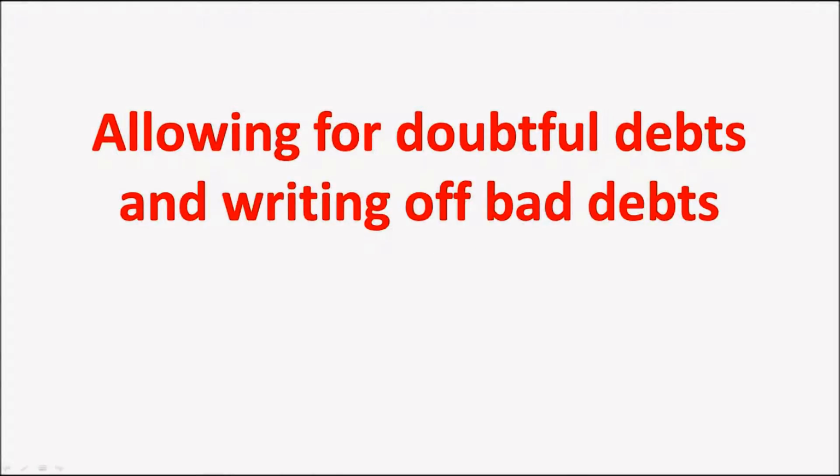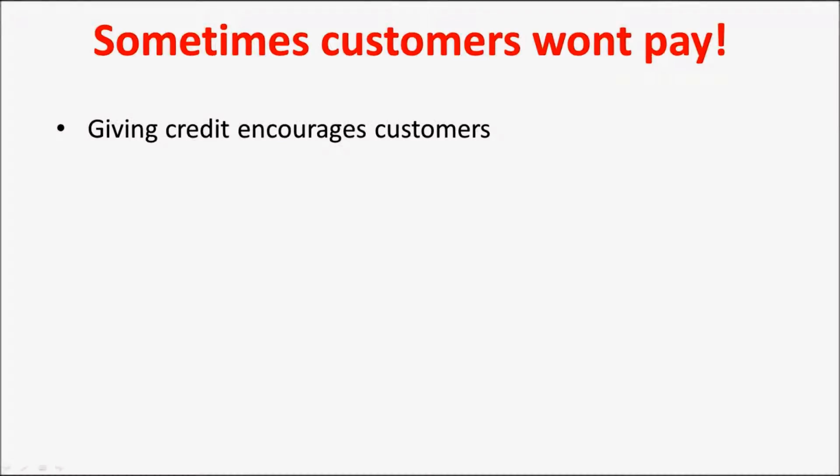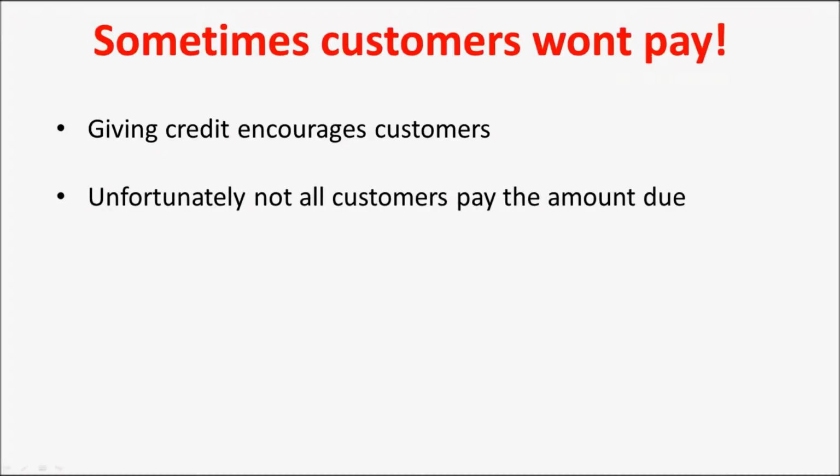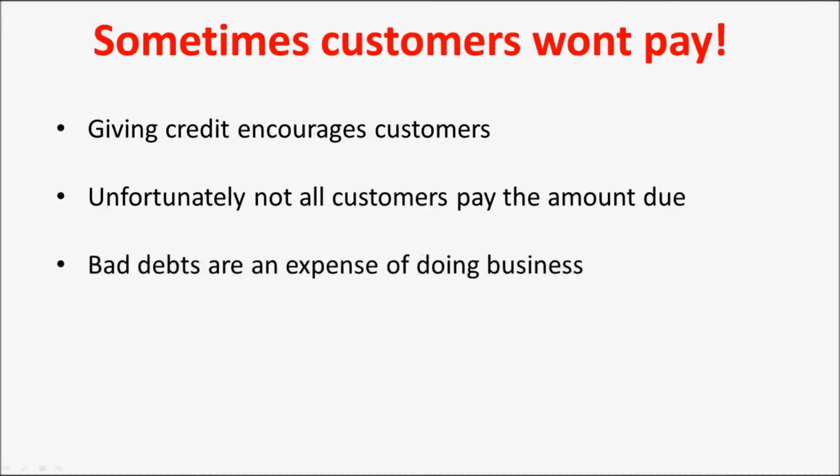Allowing for doubtful debts and writing off bad debts. Giving credit encourages customers. However, a downside of giving credit is that some customers, for various reasons, may be unable to pay their debts. This is a necessary risk of doing business on a credit basis. Writing off uncollectible amounts is an expense of doing business. This recording will show you how to account for bad debts.